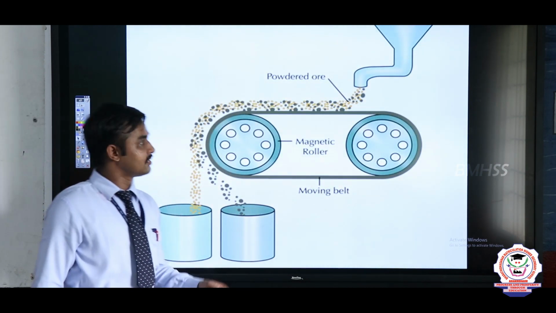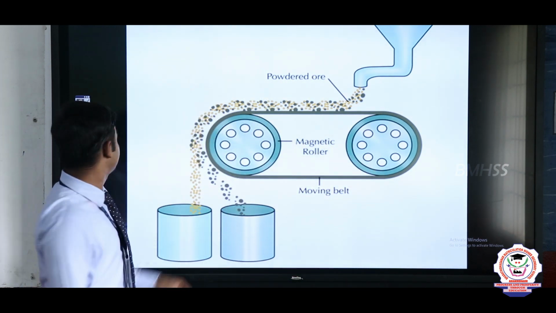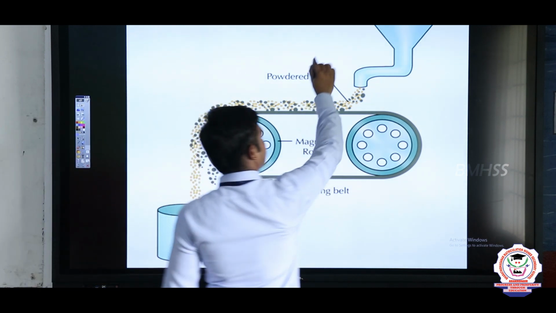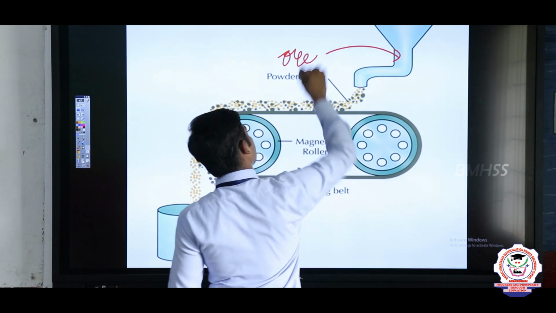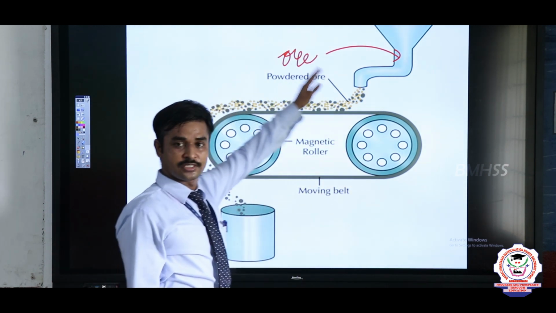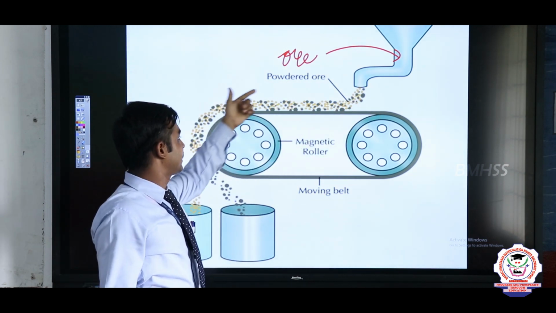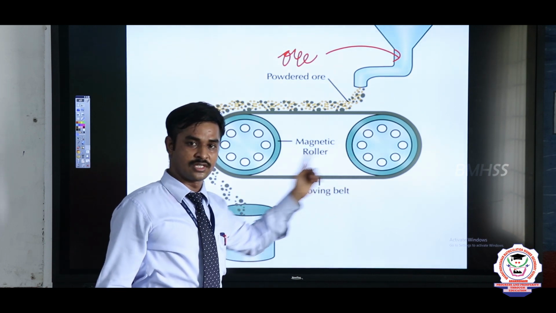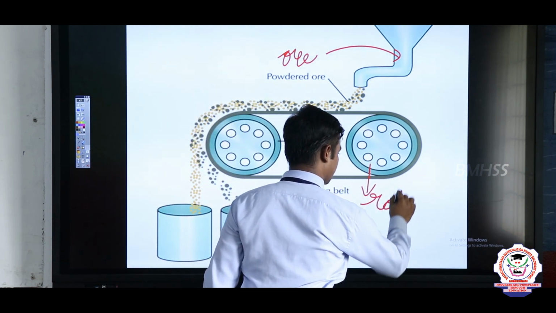Now see, this is the experimental setup of the magnetic separation process, in which the crushed ore is first put into the funnel. The belt carrying the ore is rotated by the magnetic roller. These are the rollers.